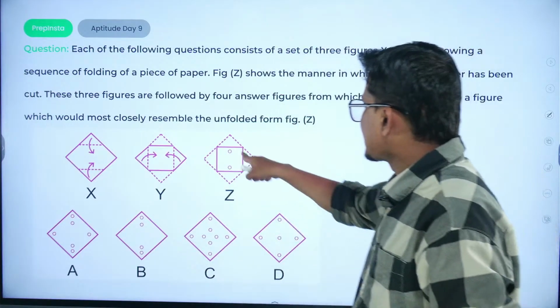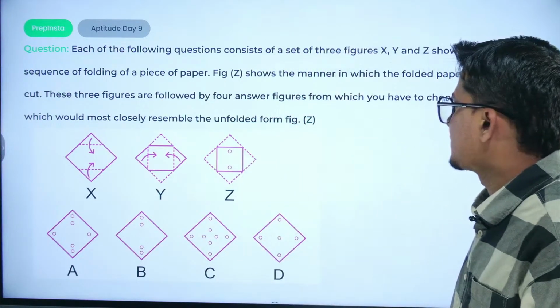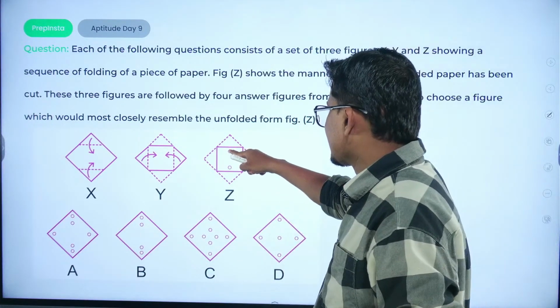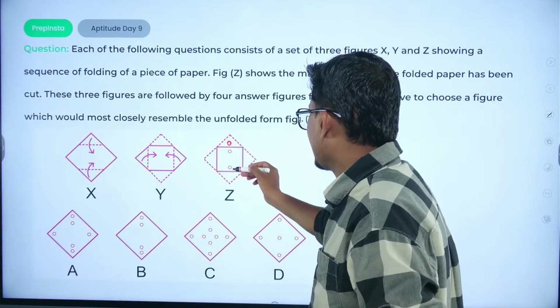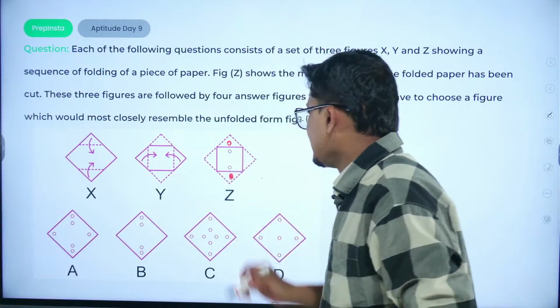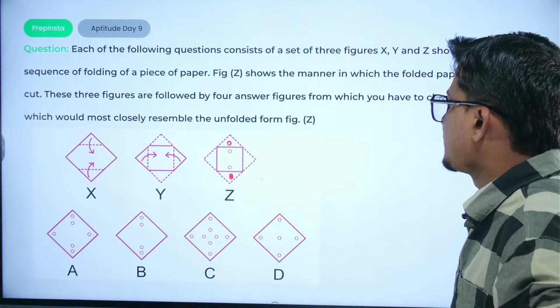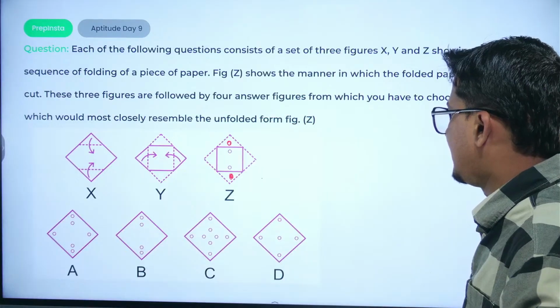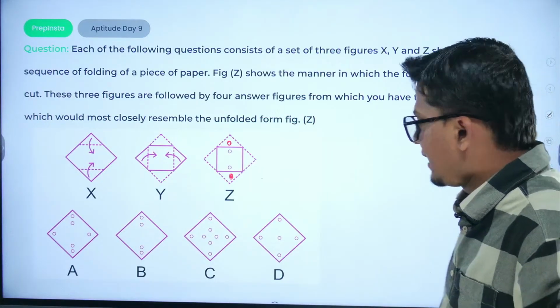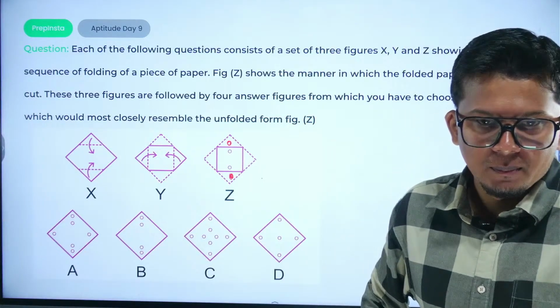Okay, and at last we made a punch at this position. So if the punch is there, when we unfold it, the punch will certainly come to this position. If the punch is there, it will certainly come to this position, right? And all other sides would be unaffected. So the right answer would be option number B.